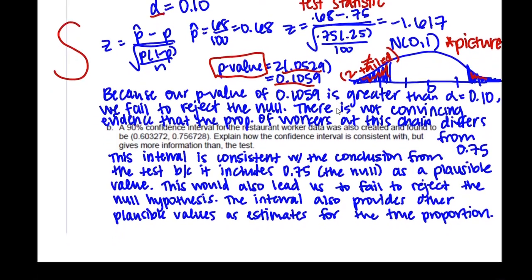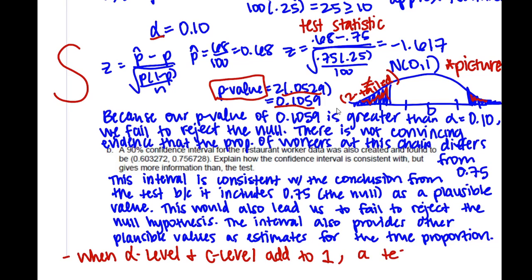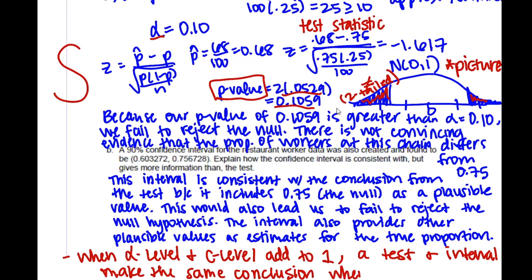And I do want to add that the alpha level and the confidence level add to 1. I want to say when the alpha level and the confidence level add to 1, a test and interval make the same conclusion when your HA is a not equal to sign.